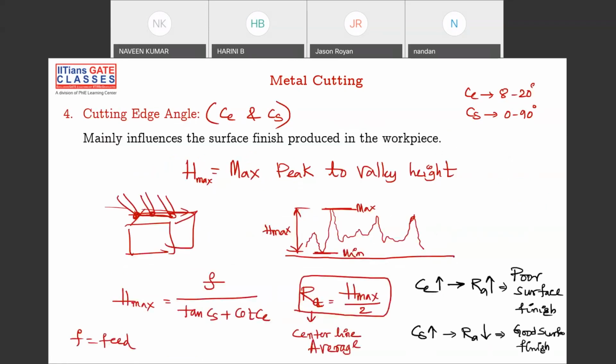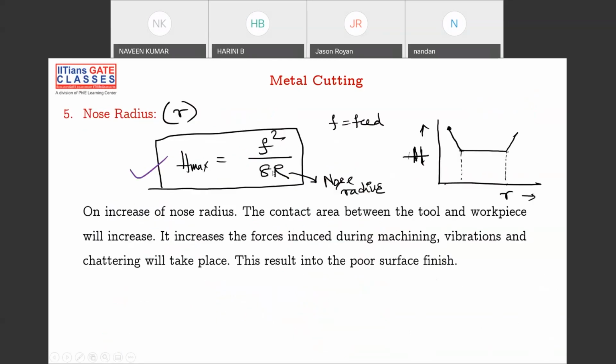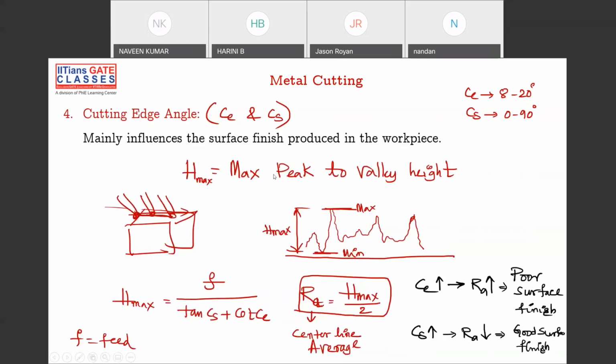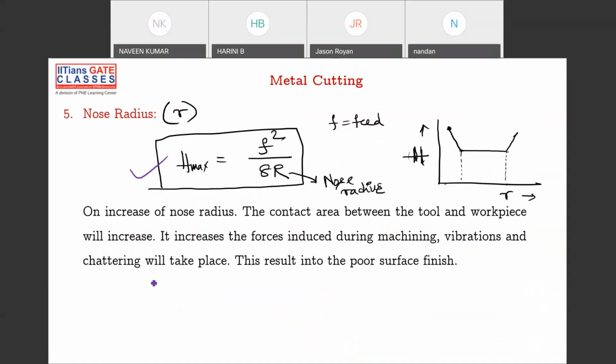So please, if you have time, note down this: H max is equal to F by tan CS plus cot CE, and H max is equal to F square by 8R. These two formulas, copy this formula and this formula. And this also you copy: H max is equal to F square by 8R.